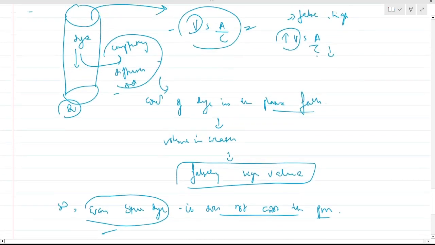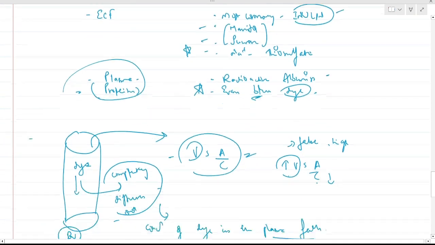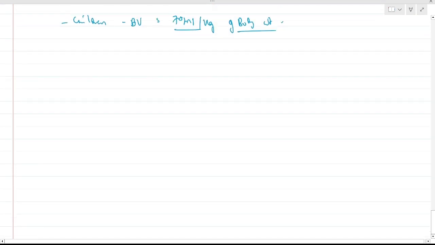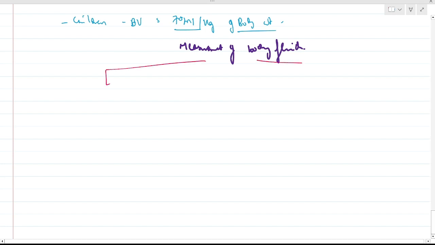Now you've seen some methods of determination of blood volumes, use of dyes, use of indicators. There are some types of measurement of body fluids. First is the direct measurement.